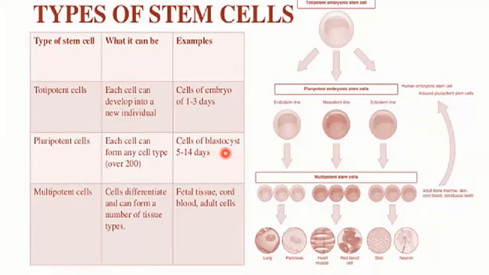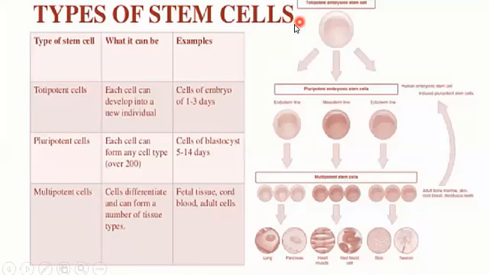First of all, you can say that is the zygote, then is the morula, then is the blastula. So the pluripotent cells actually exhibit the stem cells of the embryo. The multipotent cells differentiate and can form a number of tissue types. For example, the fetal tissue, cord blood, adult cells, and the blood cells. They are all the multipotent cells.